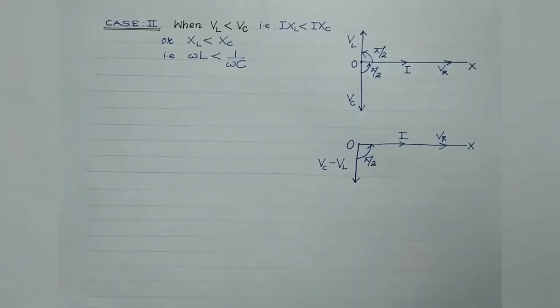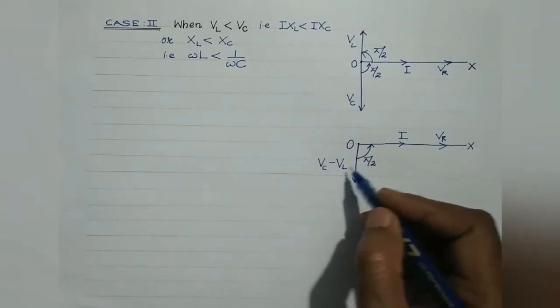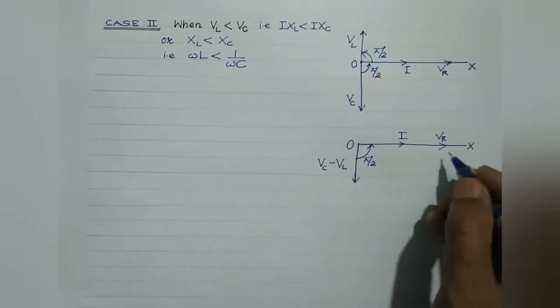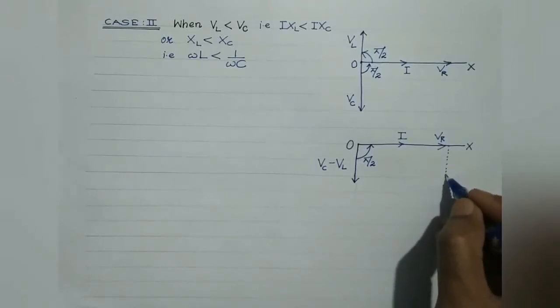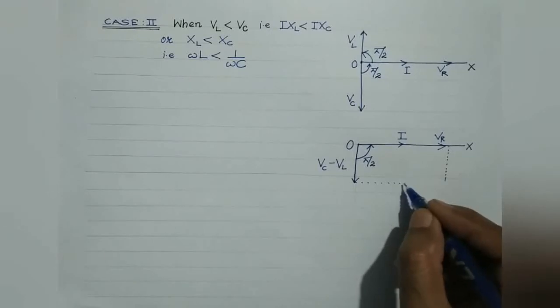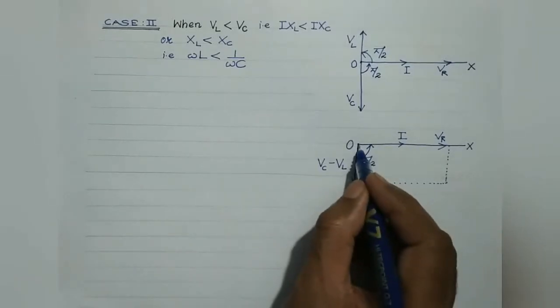So now let's find out the resultant E, which is the instantaneous applied EMF. It is the resultant of VC minus VL and VR. Now look, if VC minus VL and VR represent the two adjacent sides of a parallelogram, then obviously its resultant would be given by the diagonal of this parallelogram. So this will be the resultant.